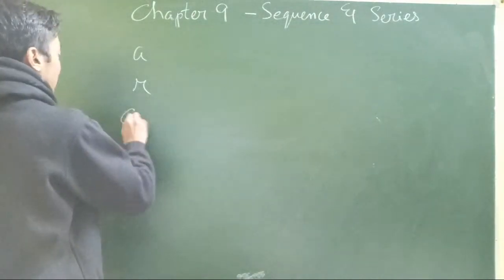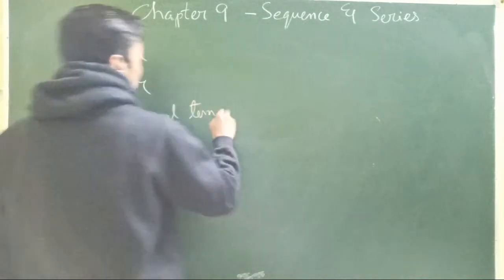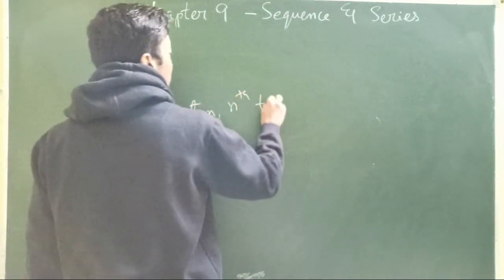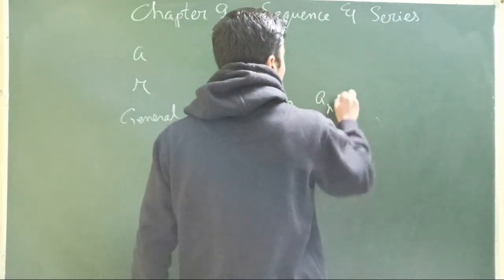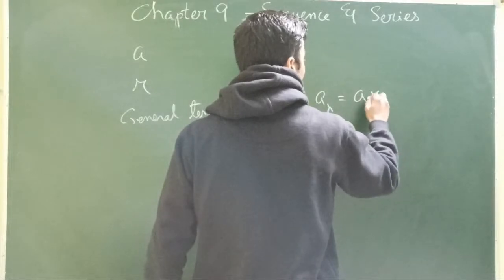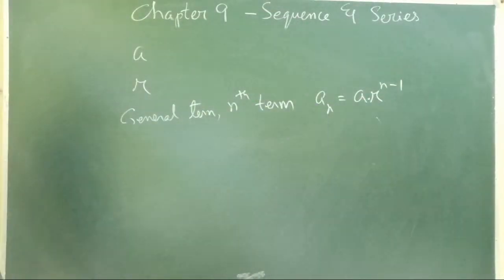Alright, general term. General term, or we also call it the nth term. A_n here will be given by A into R power n minus 1. So this will be the general term given for a geometric progression.